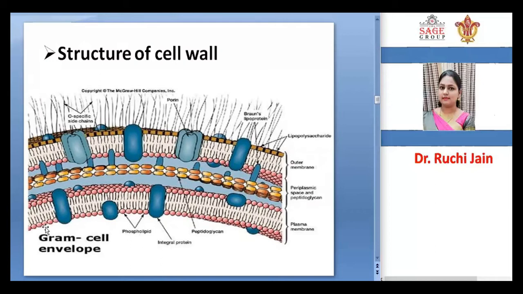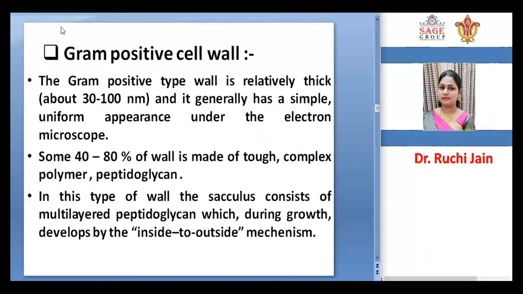So if we see the gram-negative cell envelope, the structure of the cell wall is composed of all these things. There is an outer membrane and inner membrane, in between is the periplasmic space and peptidoglycan layer, and there are lipopolysaccharide layer, Braun lipoprotein, porins, O-specific side chains, phospholipids, and integral proteins. In case of gram-positive, the cell wall is relatively thicker than the gram-negative cell wall.